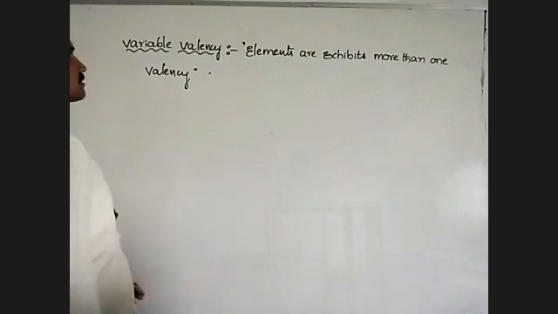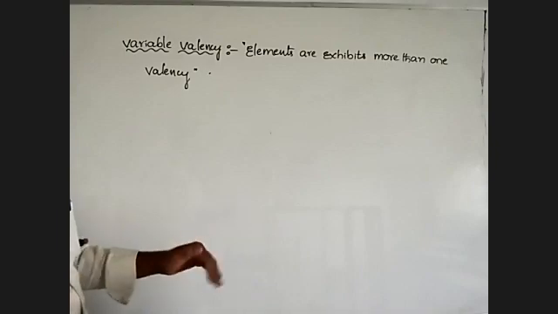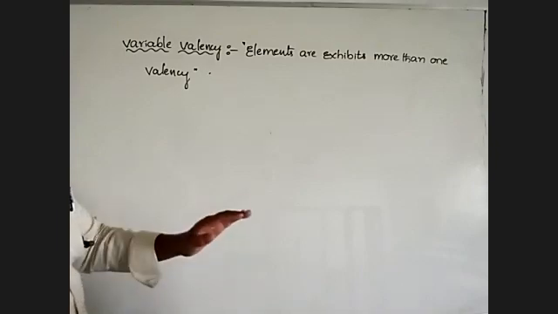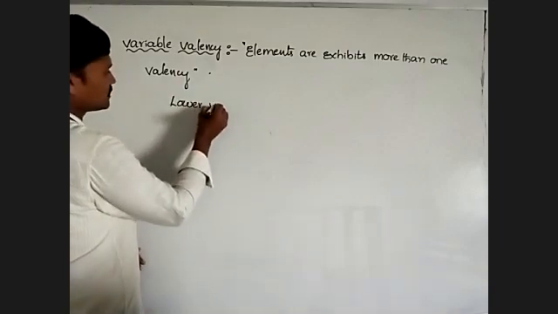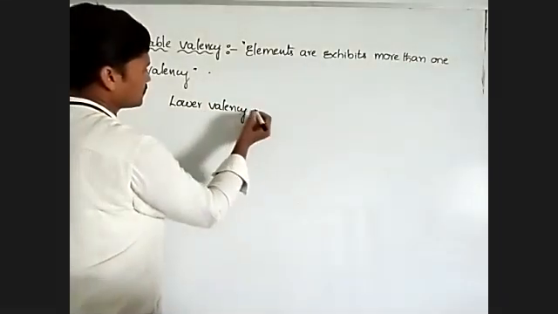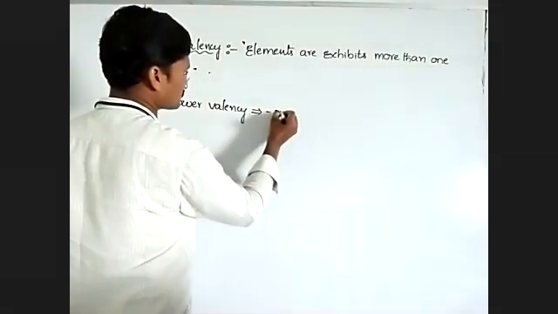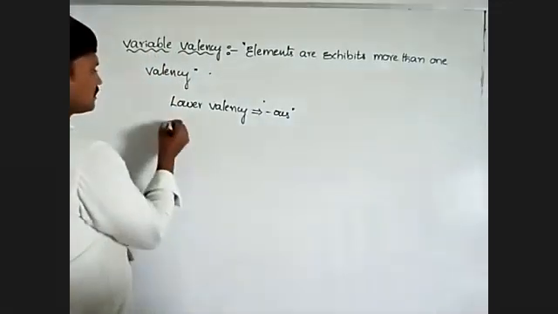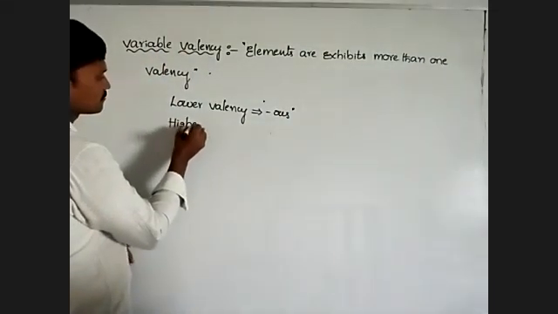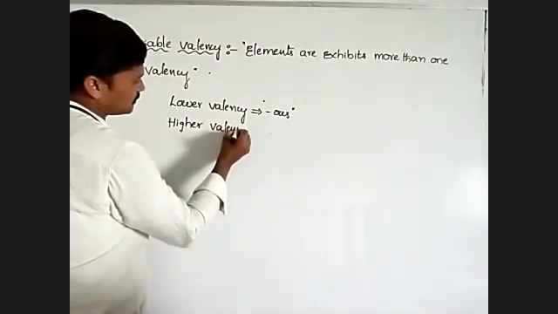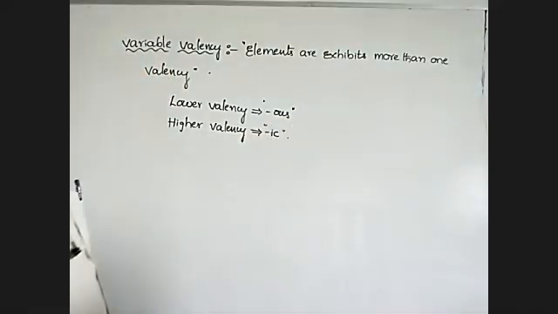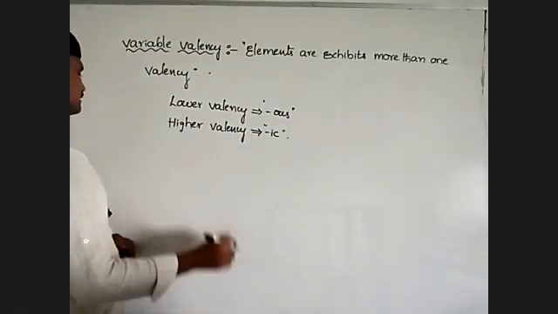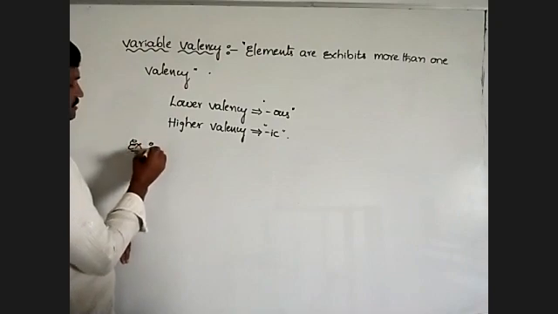So any element which exhibits more than one valency, for example two valencies, then the lower valency is suffixed by the 'ous' sound. Higher valency is indicated by 'ic'. 'ous' and 'ic'. So let us see some examples here.